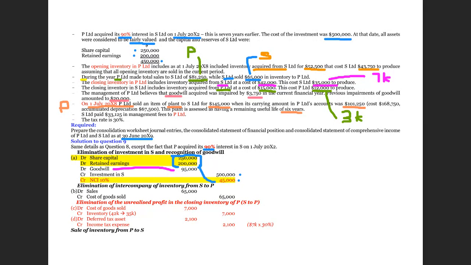Usually after this, we may provide for the additional depreciation due to the fair value adjustments, etc. But for this question, we don't have fair value adjustments, so therefore there's no additional depreciation for the fair value adjustments. So we can continue to account for the intra-group transaction.